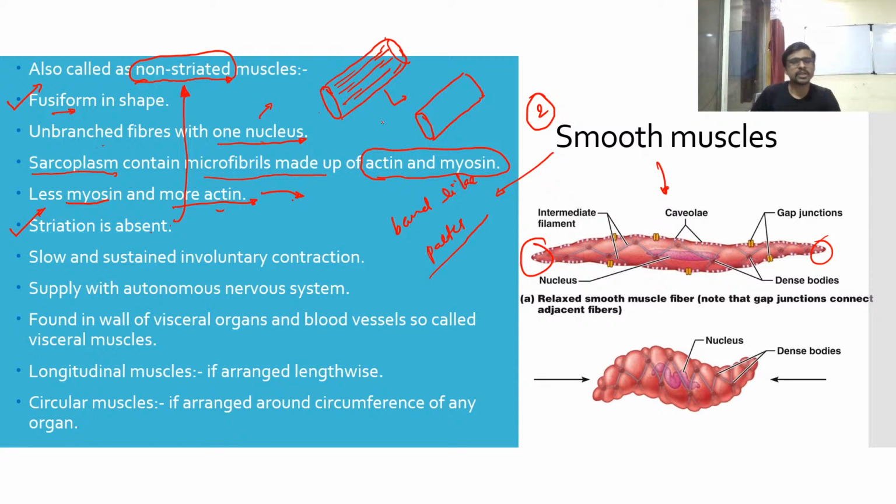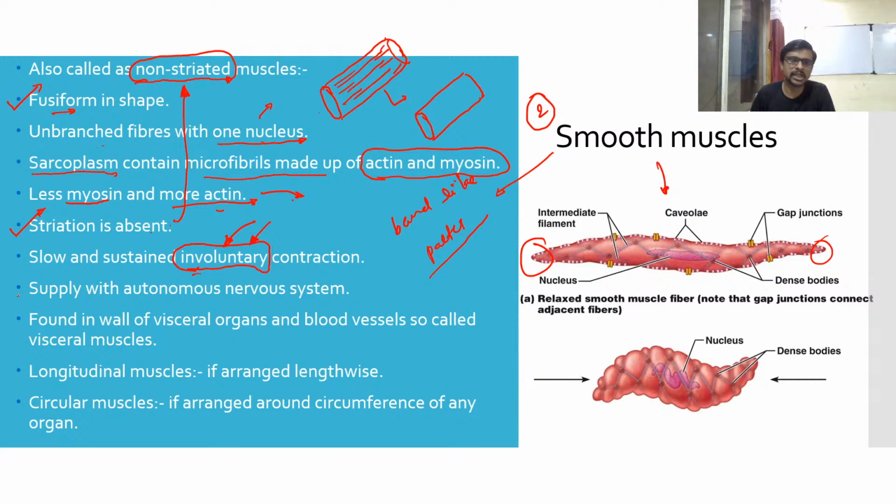Let's see. These muscles are slow and sustain involuntary contraction. These are not for voluntary contractions, these are involuntary. The skeletal muscle we already discussed is voluntary, and this muscle is involuntary, so they do not contract or relax as per your willpower.